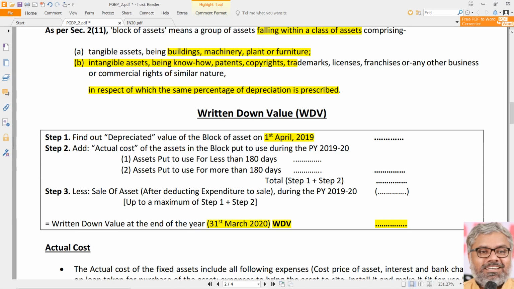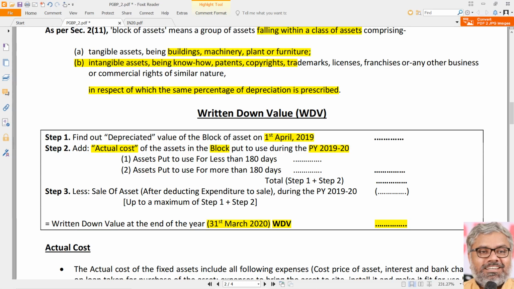Then we have to add what? Actual cost, another important word. Actual cost of the assets in the block put to use during the previous year 1920. So in the previous year, if any assets are purchased, naturally, then only the actual cost will come into picture. If they are purchased, that is straightforward. Whatever the original cost of purchase is, that will be added here in step 2.